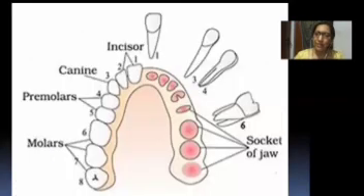Here you can see the different types of teeth from our buccal cavity. They are incisors, canines, premolars, and molars. Dear students, in our lifetime, we have two sets of teeth. One is the milk teeth, which are only 20 in number, and by the age of 12, all these are replaced with the permanent teeth. And these teeth are of different types. As I said, incisors, canines, premolars, and molars. Incisors are used for biting the food, whereas canines for tearing, and premolars and molars for grinding the food.